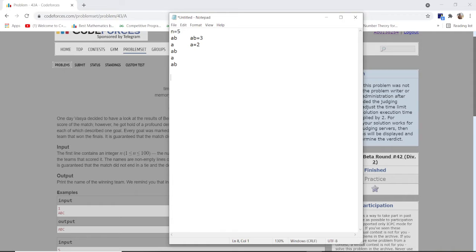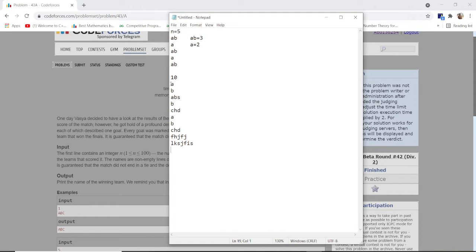Here take another example. Suppose I take 10 here, so now I can take 10 several team names. Suppose I take A, B, ABS, B, CDS, A, B, PSD. So I take 10 different names of teams. Who is the winner here?